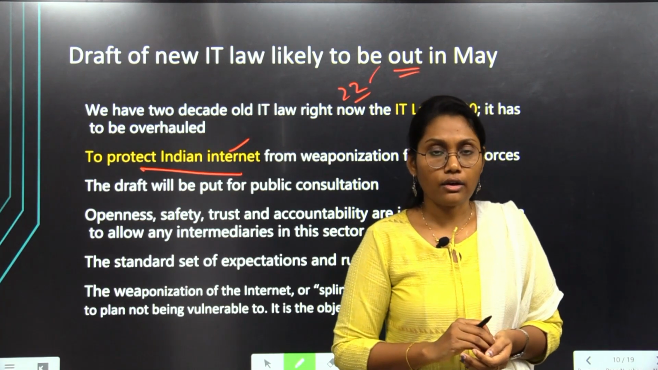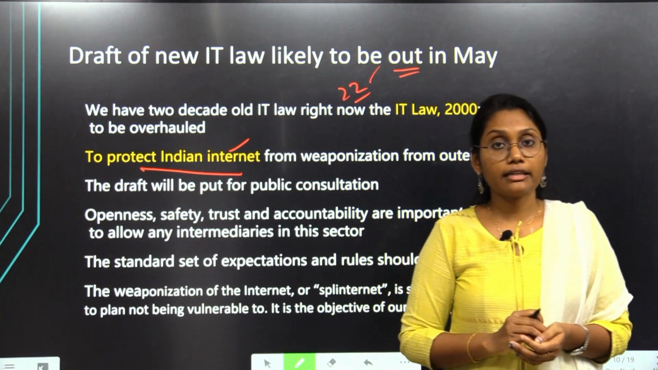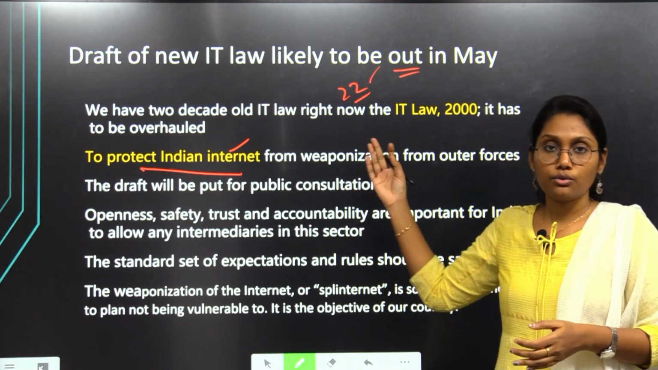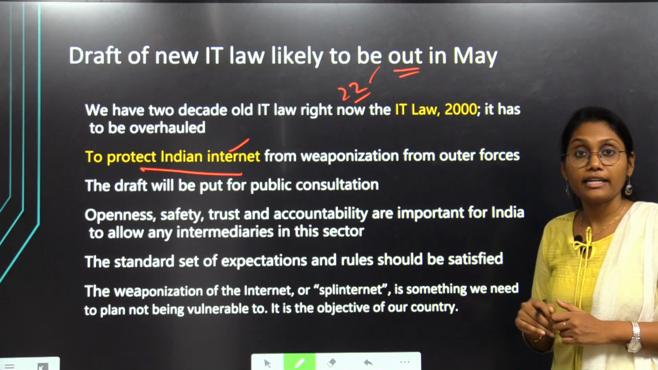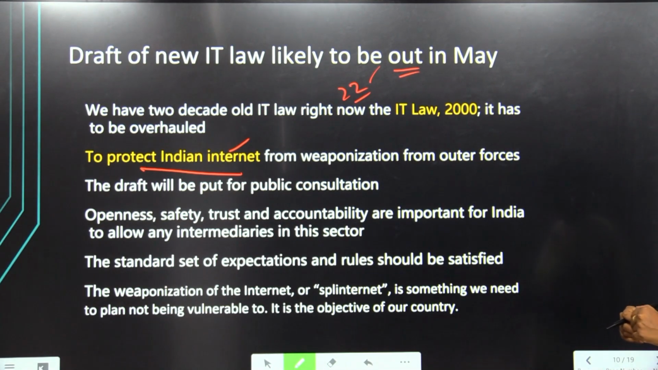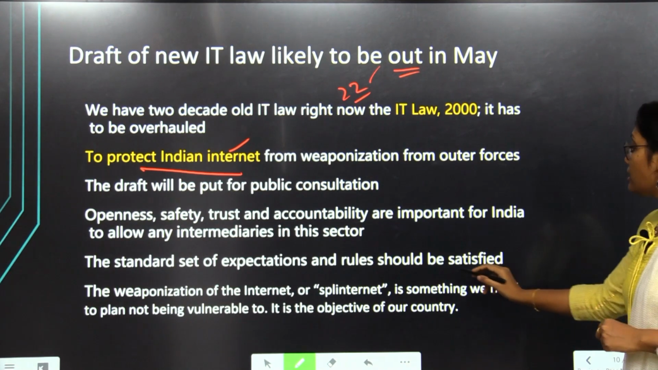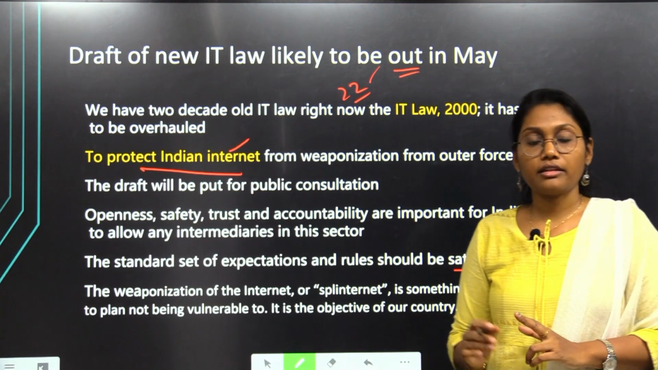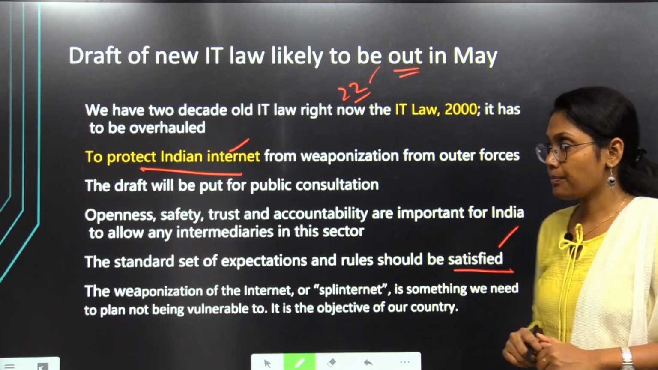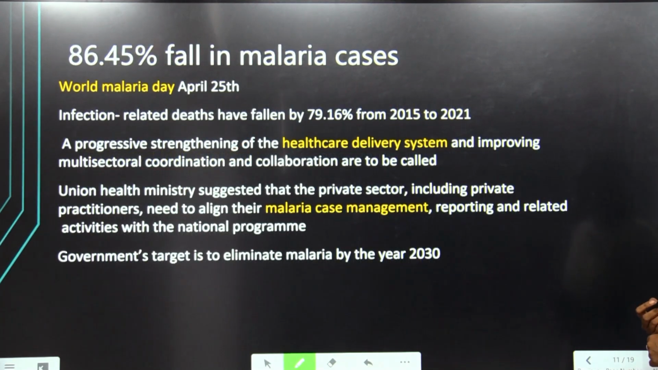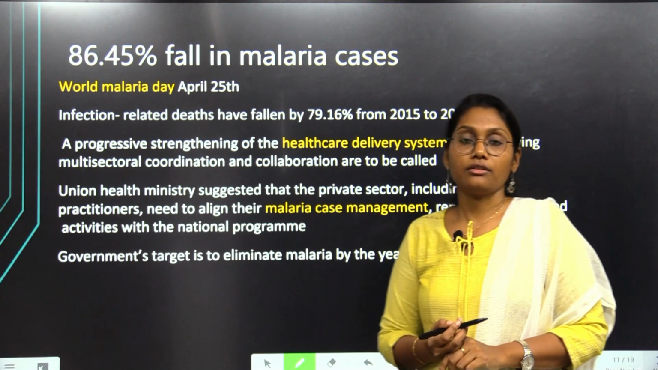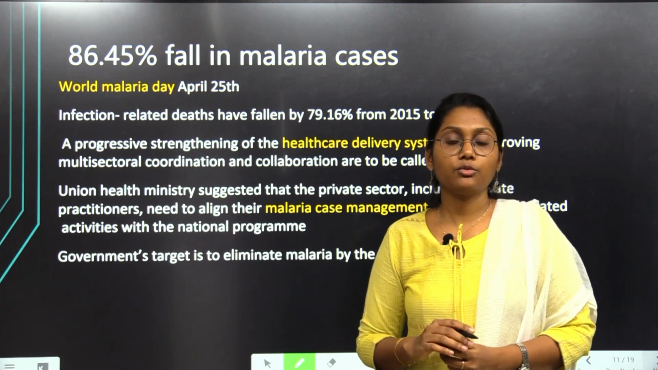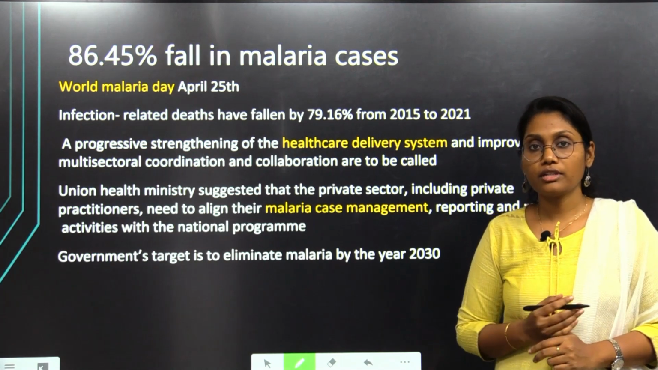Okay, so in that context, the Indian government has to protect its internet platforms and social media platforms by formulating new laws, like a new IT law. So that's why the standard set of expectations and rules should be satisfied to protect against any such drawbacks created by any other private parties. So in that backdrop, if we consider the weaponization of any internet platforms, the government should come in between to protect such platforms by creating some rules and regulations.